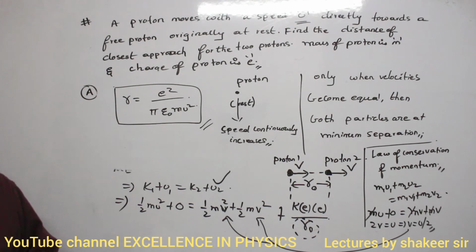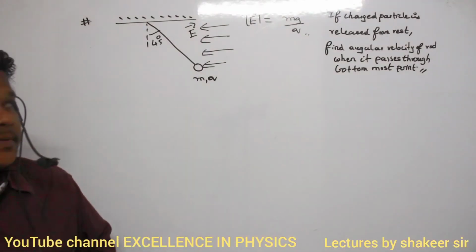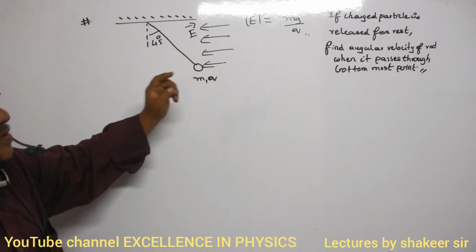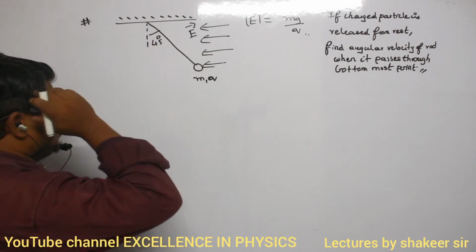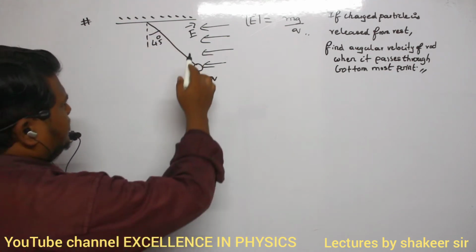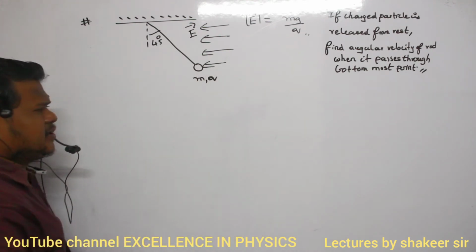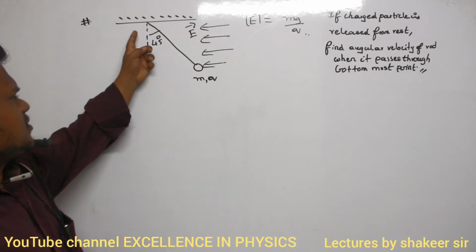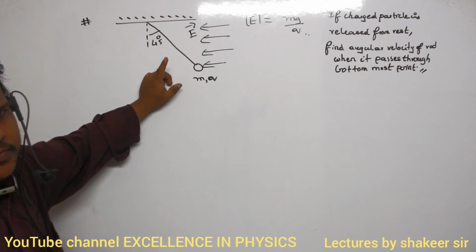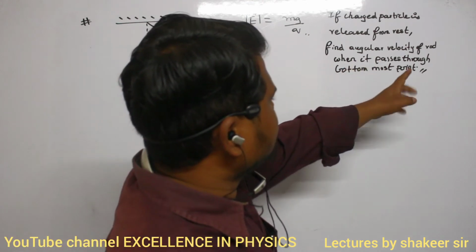So I will give you one more question. Try to answer this one. Given question: this is a pendulum. This is a bob which is connected to an insulated thread. Insulated thread means charge cannot travel through this thread. Then we are supplying a uniform electric field whose magnitude is equal to mg divided by q. So this pendulum, initially it was at an angle of 45 degrees. Now I am releasing this pendulum. What he is asking: find the angular velocity of the rod.